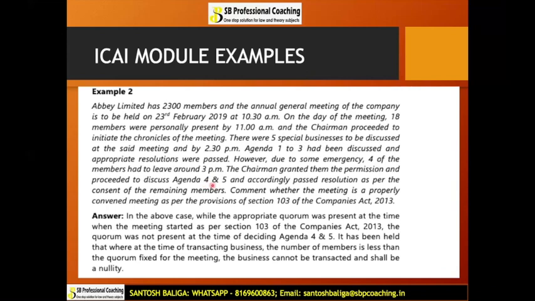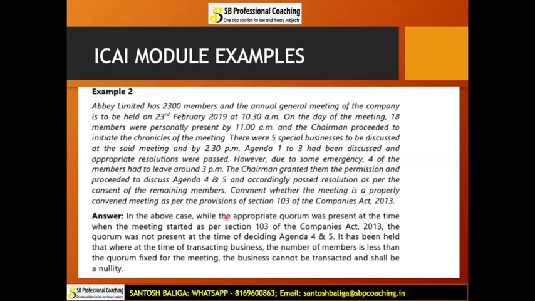So what happens over here basically is that the rule is the quorum shall be present throughout the meeting, and for each and every business item. So the business items which have been completed would have appropriate quorum, and business items which have not been completed would not have appropriate quorum. Your quorum shall be present throughout the meeting. Throughout the meeting, that is the keyword.